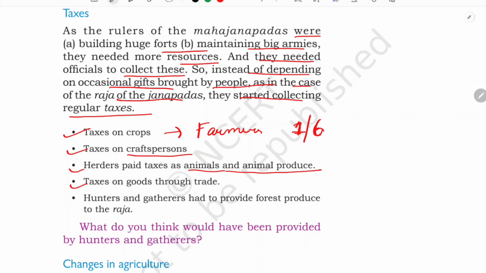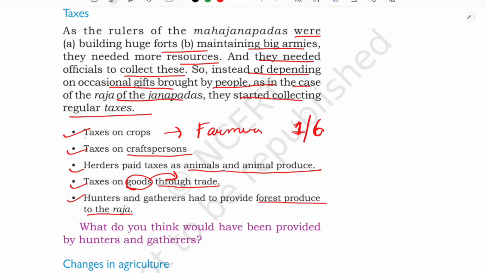And next is tax on goods through trade. Those who did trading had to provide some of the goods they were selling to the king as well, for free. So this was their kind of tax. And last, the hunters and gatherers had to provide forest produce to the rajas. Hunters and gatherers used to collect many fruits available in the forest, like amla, jamun, ber, and they had to give some portion of their share to the king. So in this form they started collecting the taxes.